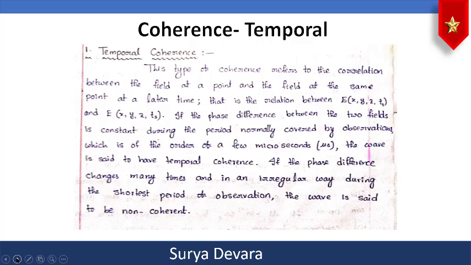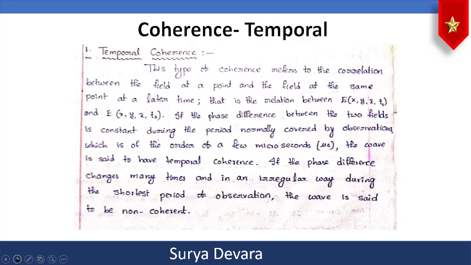Now, temporal coherence. This type of coherence refers to the correlation between the field at any point and the field at the same point at a later time. That is the relation between E(x,y,z,t1) and E(x,y,z,t2), the electric field of the electromagnetic wave, here at t1 and here at t2.